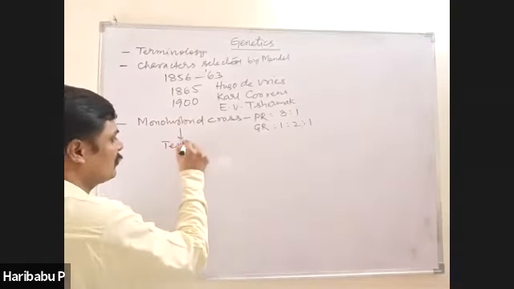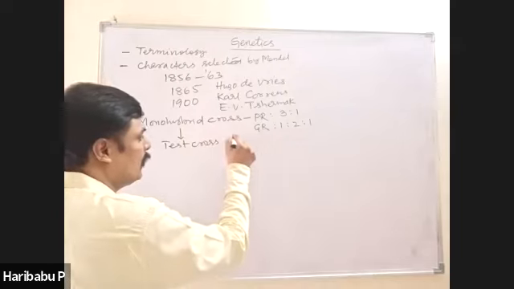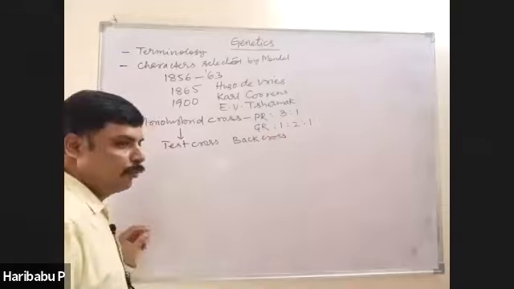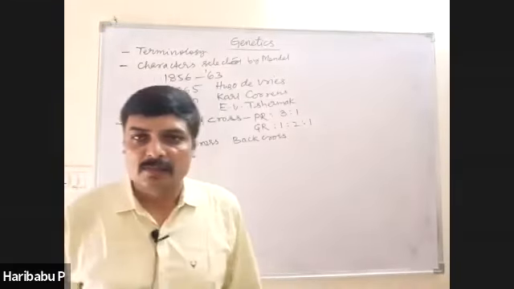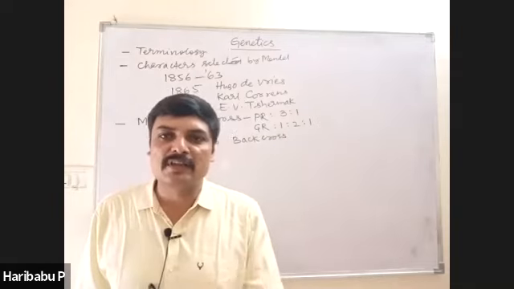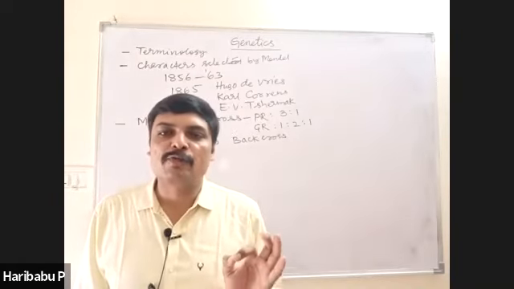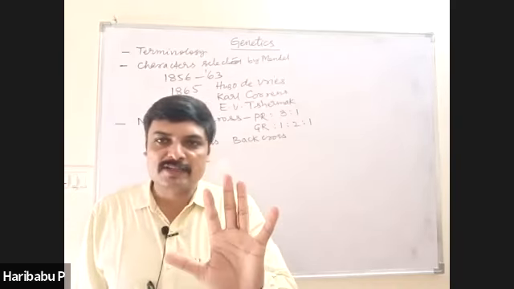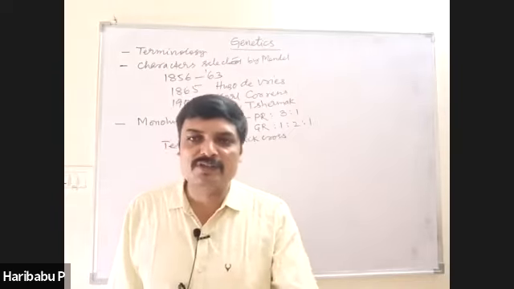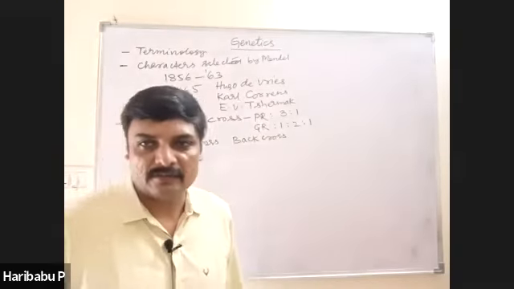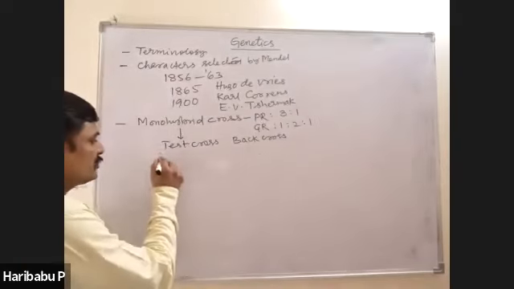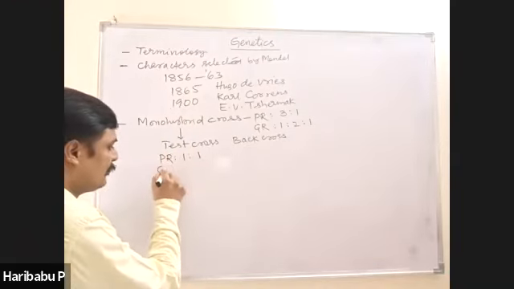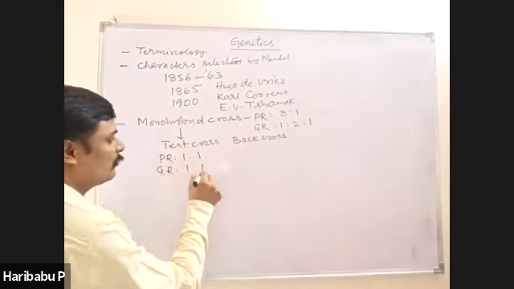After that, monohybrid test cross and monohybrid back cross. What is a test cross? Why is a test cross conducted? The purpose of the test cross is to determine the genotype of a known phenotype. You know the phenotype, but you don't know the genotype. By looking externally, we can't say the genotype. To determine the genotype, a test cross is conducted. Similarly, test cross phenotypic ratio is 1:1. Test cross genotypic ratio is 1:1.